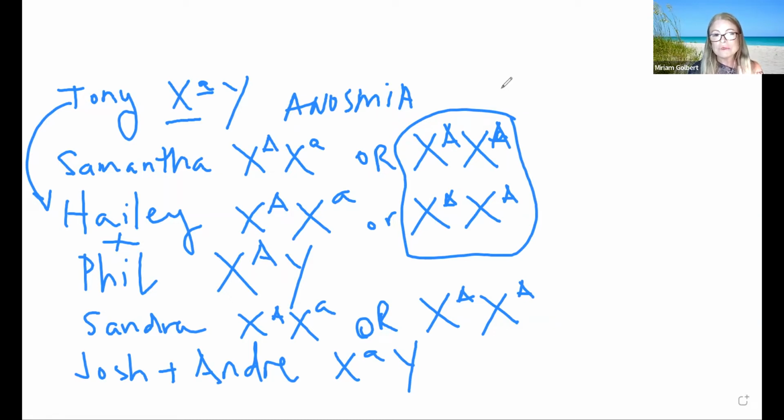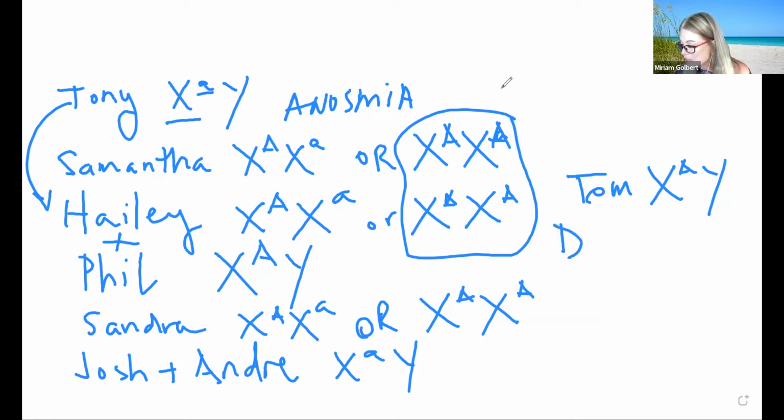So we also have to assume that Tom, if he can smell normally, doesn't have the allele for anosmia, right? Because he's a male, and if he had it, he could not smell. So he should be this genotype.